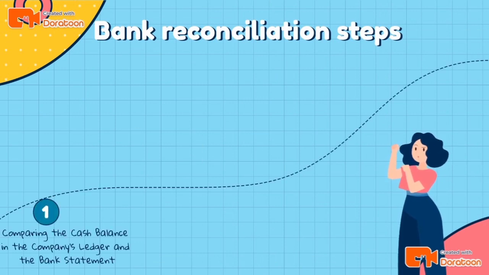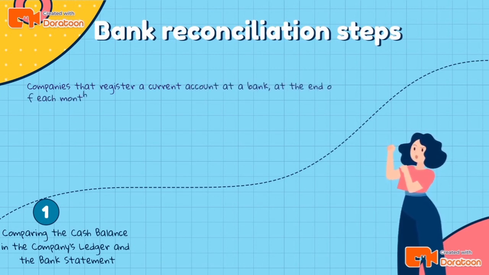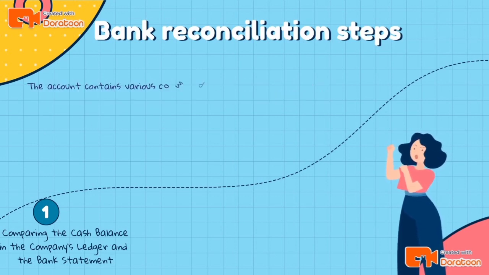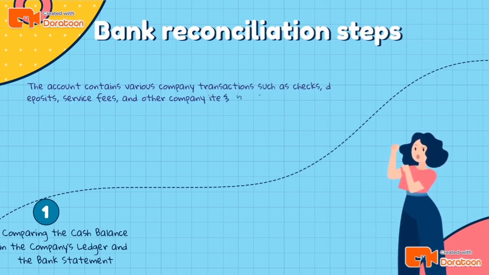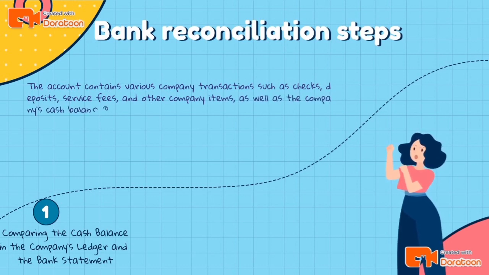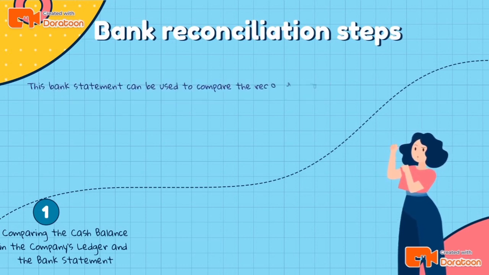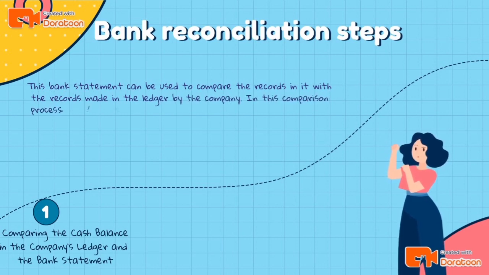Bank reconciliation steps. 1. Compare the company's ledger and the bank statement. Companies that register a current account at a bank get a report in the form of a bank statement from the bank at the end of each month. The statement contains various company transactions such as checks, deposits, service fees, and other items, as well as the company's cash balance stored in the bank. This bank statement can be used to compare its records with the records made in the ledger by the company. It is a comparison process.